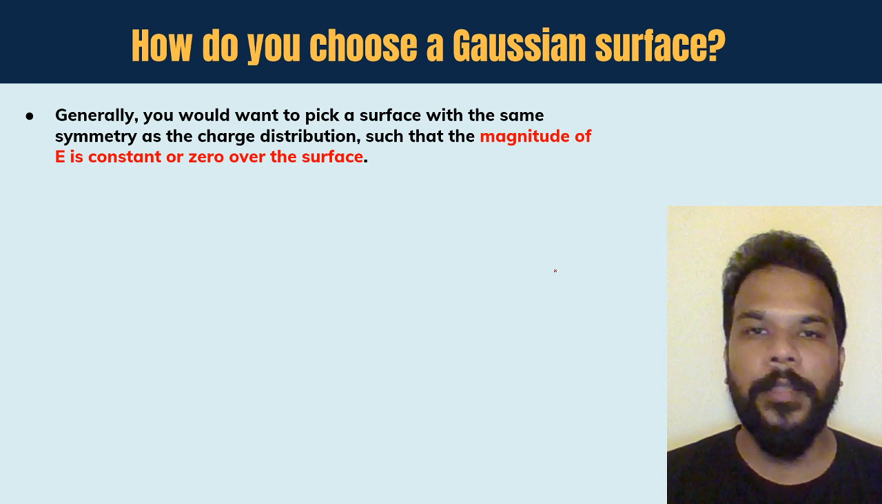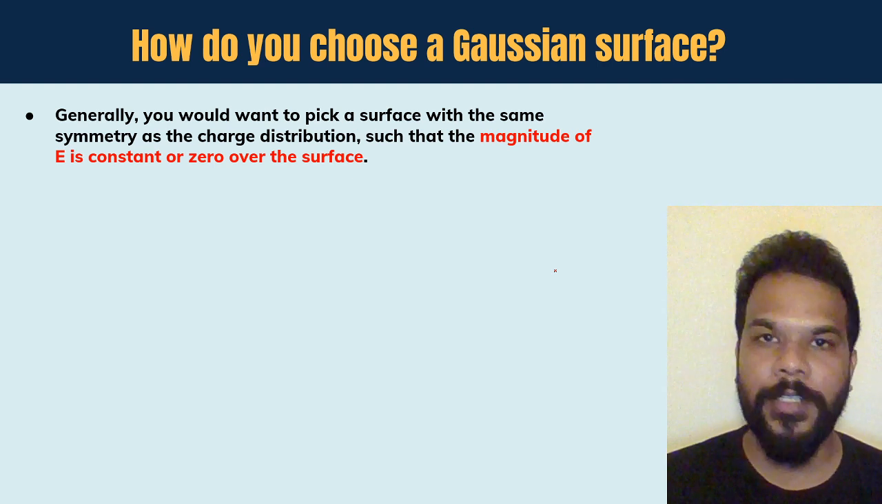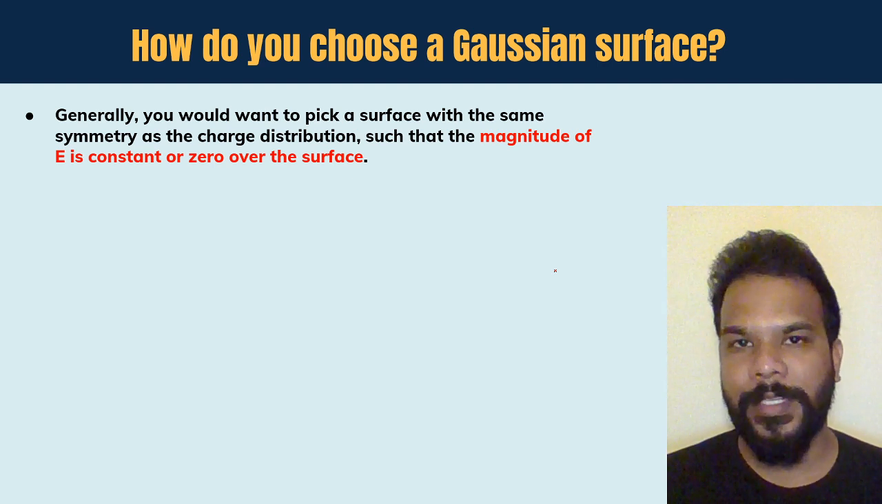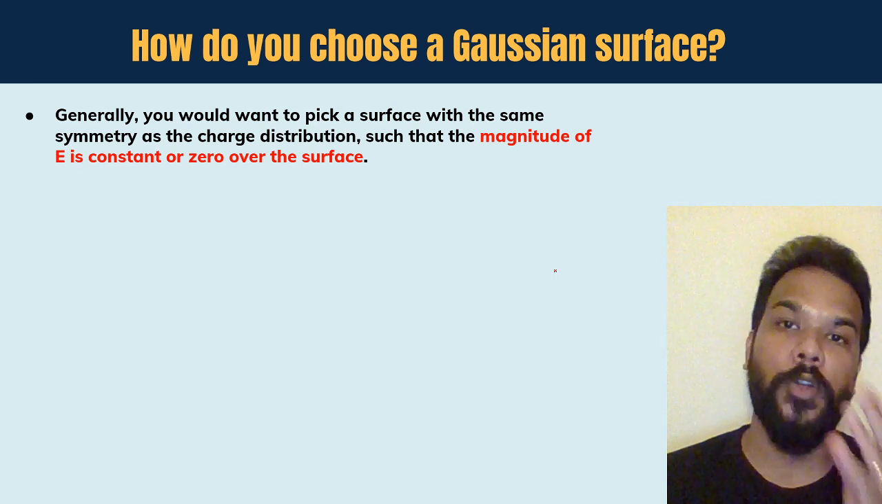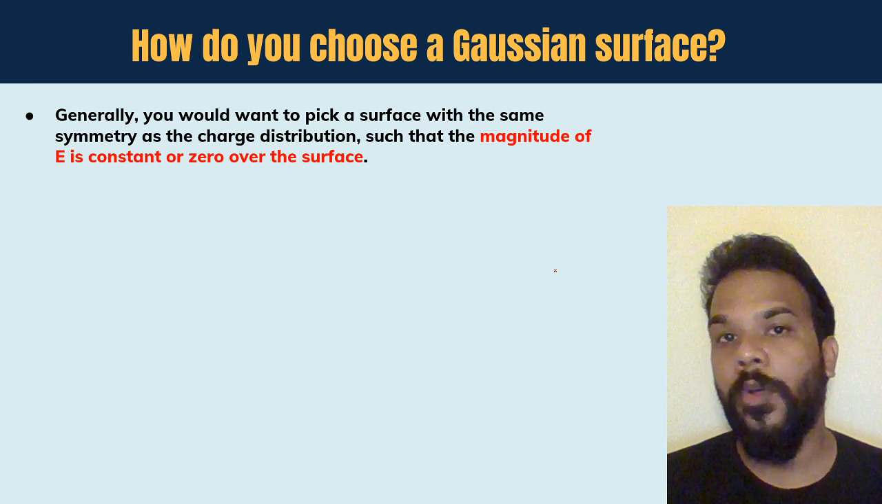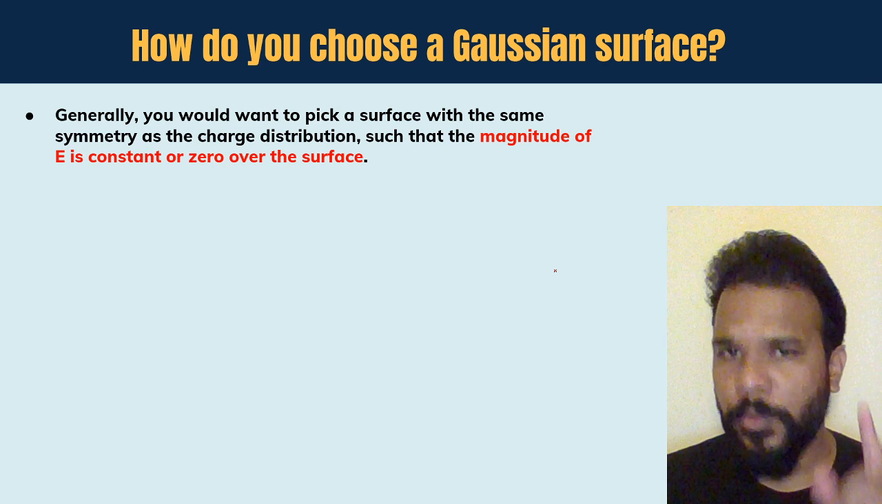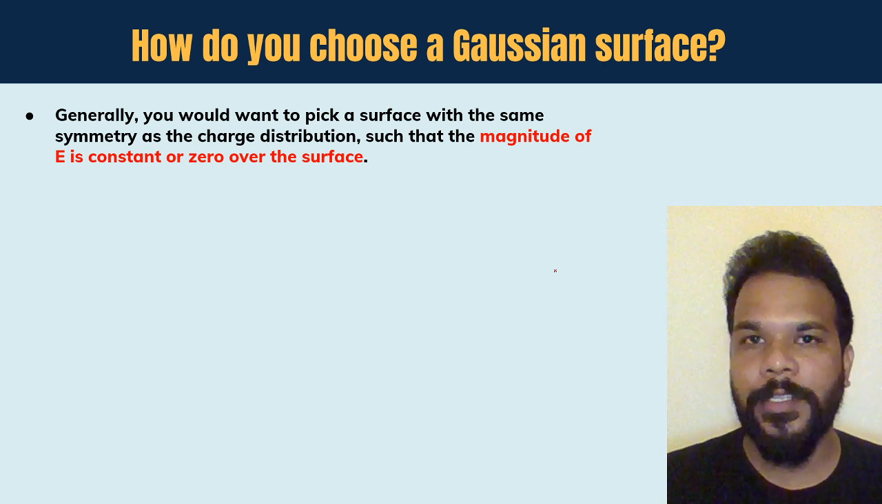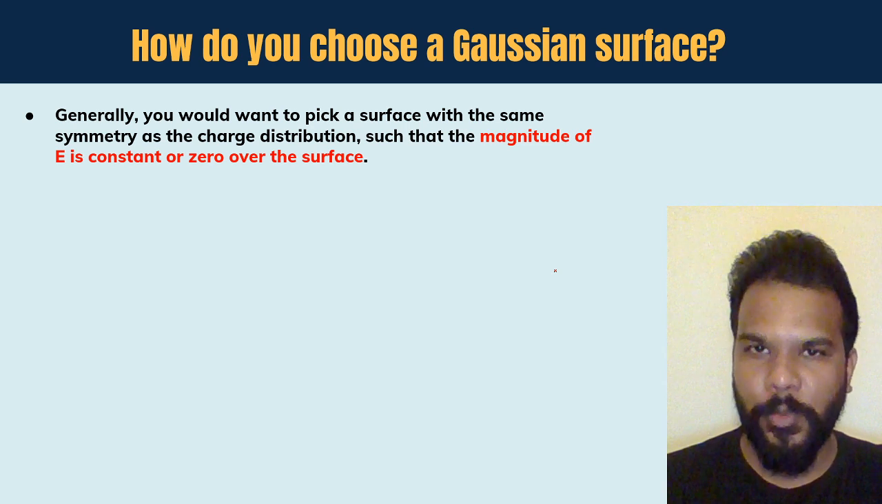Okay, so the idea of choosing such a Gaussian surface is basically that we want the magnitude of electric field to be either constant, or we want it to be zero over the Gaussian surface that you are going to choose. I'm going to tell you till when the Gaussian surface is going to expand, till what point it's going to stay. Don't worry, those points are coming.